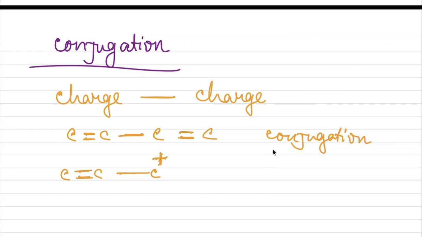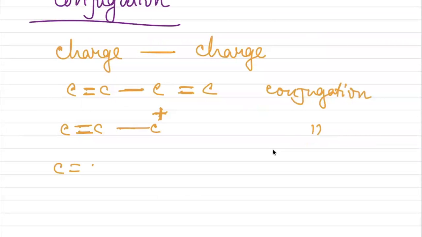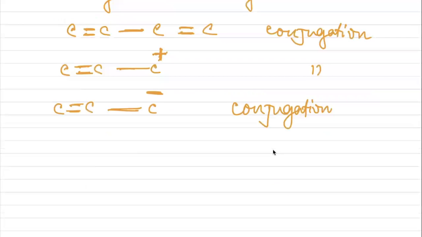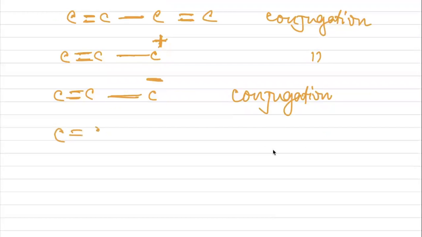That is also conjugation. This is also a negative charge, single bond, double bond, also in conjugation. That means pi electrons or the charge can move. They can change their position. Or if I consider free electrons, those also remain in conjugation.